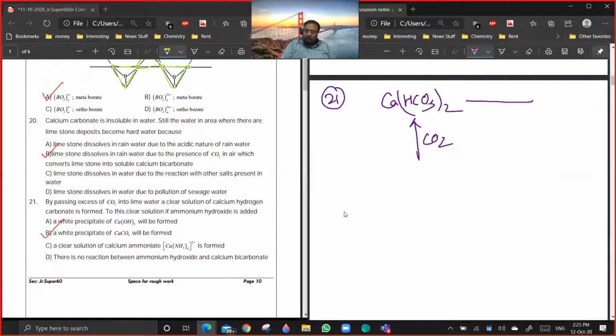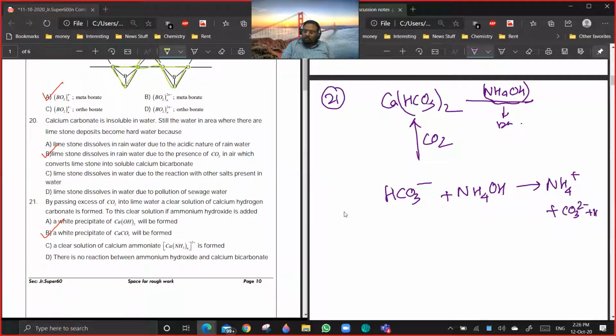Okay, now in this, if you are adding ammonia, NH4OH, then you see this is a base and bicarbonate is an acid. So what will be the reaction which is taking place? HCO3 minus plus NH4OH, you're getting NH4 plus, CO3 2 minus plus H2O.